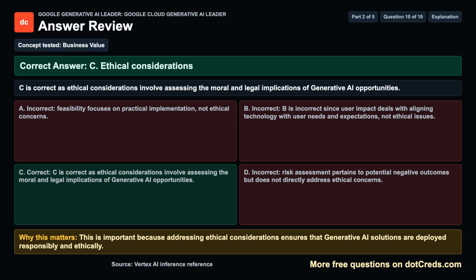Concept tested, business value. The correct answer is C, ethical considerations. C is correct as ethical considerations involve assessing the moral and legal implications of generative AI opportunities. Why this matters? This is important because addressing ethical considerations ensures that generative AI solutions are deployed responsibly and ethically.